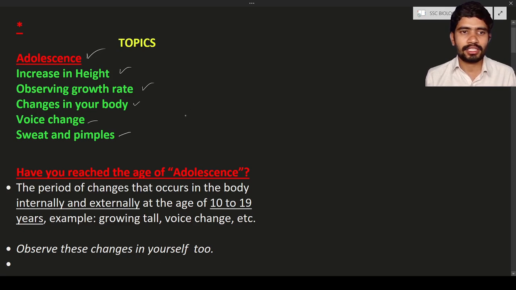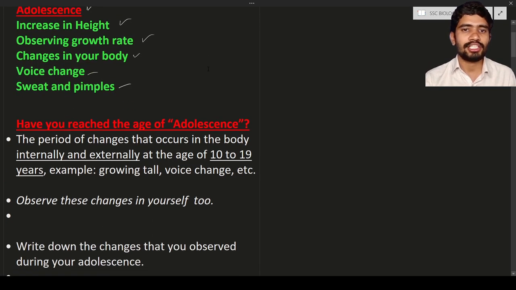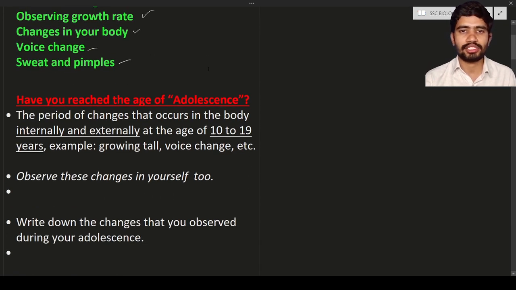So first, you have reached the age of adolescence. What is adolescence? Adolescence is nothing but an age. The age between 10 to 19 years is known as adolescence. Here you can see there is a certain period. What is that period? 10 to 19, that is known as adolescence.